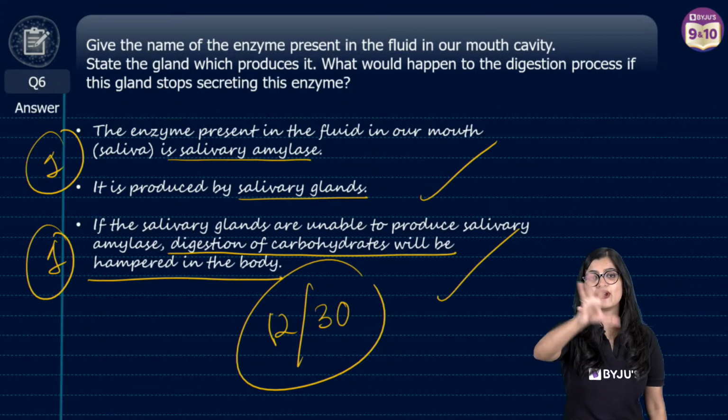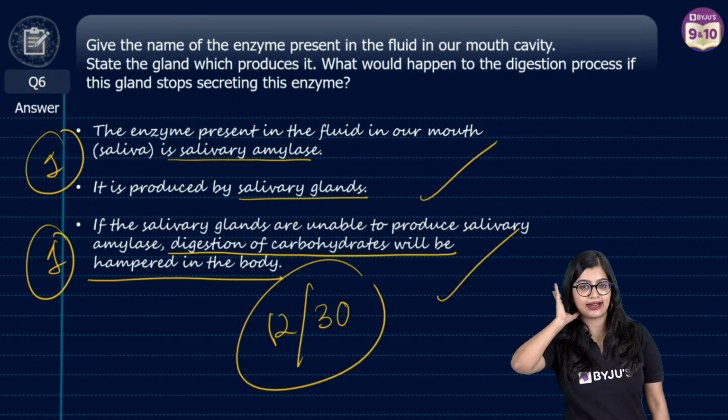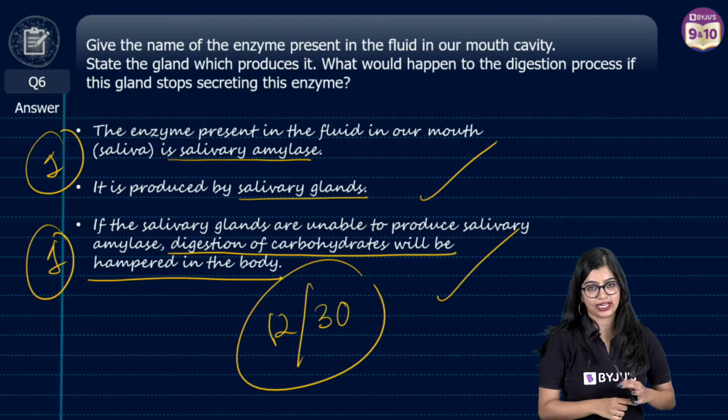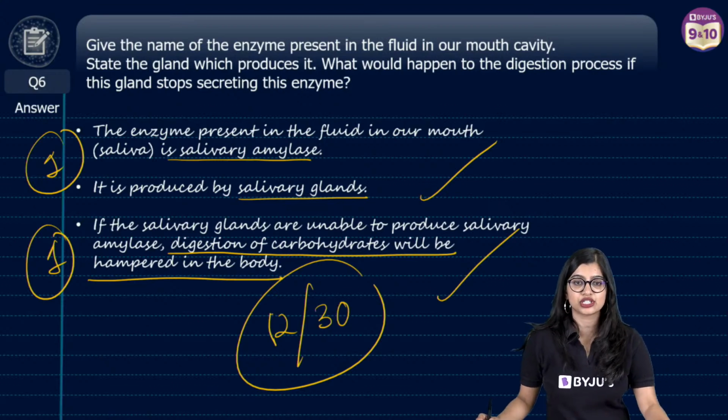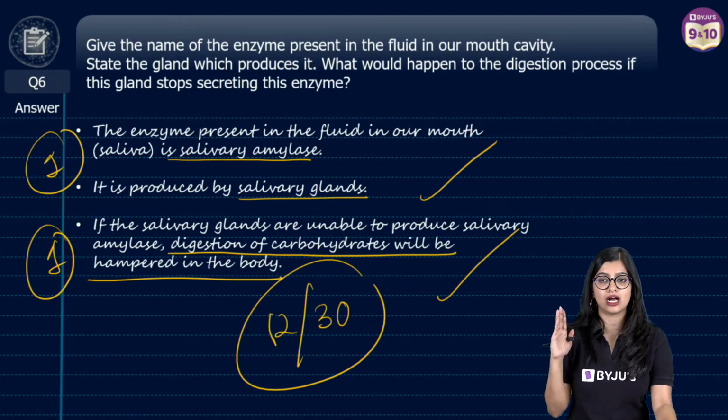Schematic means a flowchart type or a simplified diagram. Hampered means it gets affected. Yes, there are 3 pairs of salivary glands. Very good, Kashish, and very good all of you for giving me the answers.